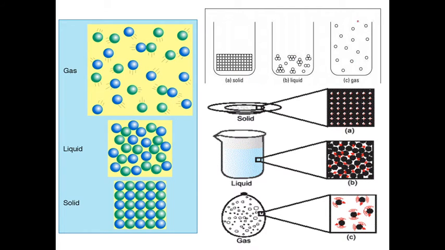In a gas, the particles are far apart, with more distance as compared to solid and liquid. Gas particles are randomly arranged, in a liquid there is less compactness, and in a solid the particles have the most compactness.